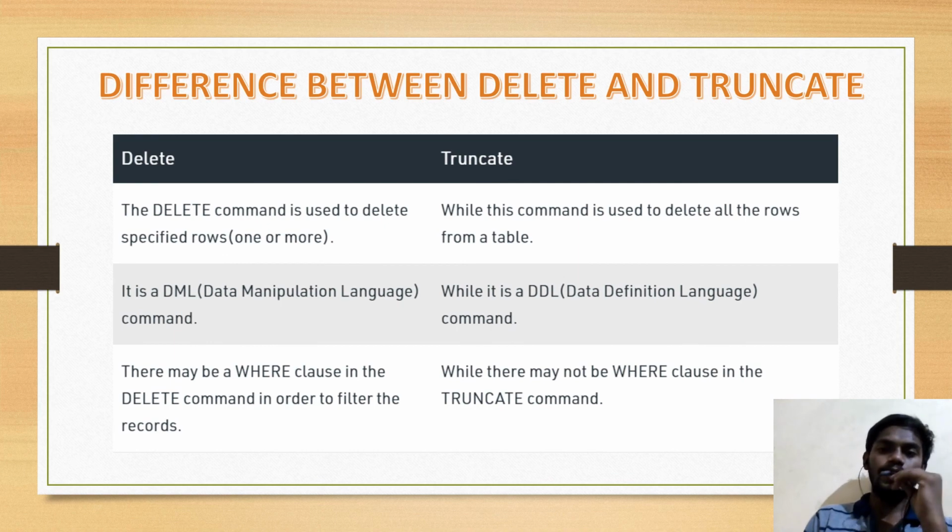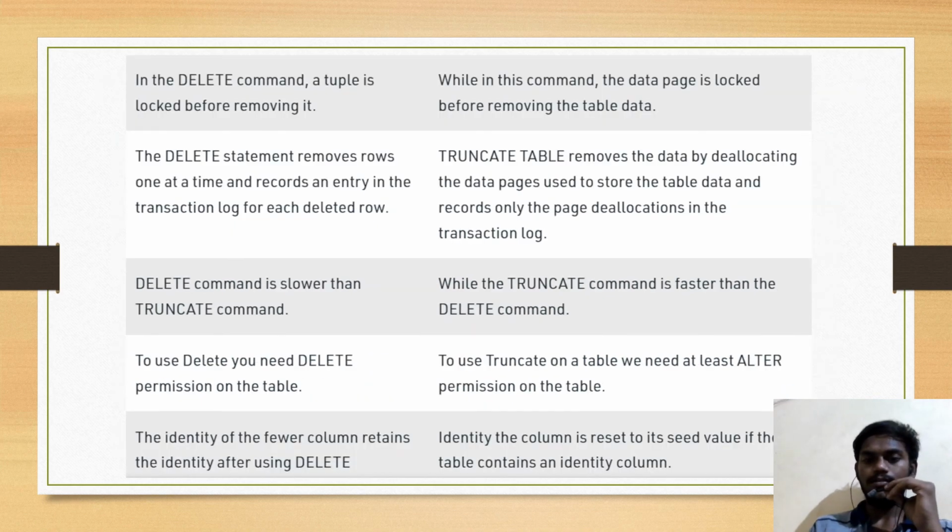Difference between delete and truncate. Delete, truncate. The delete command is used to delete specified rows, one or more, while this command is used to delete all the rows from the table. Delete is a DML command. Truncate is a DDL command. There may be a where clause in the delete command in order to filter the records, while there may not be a where clause in the truncate command.